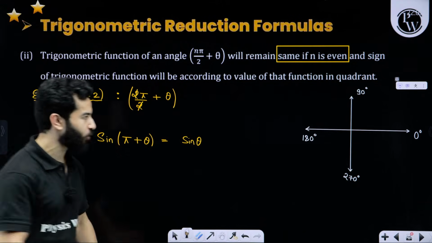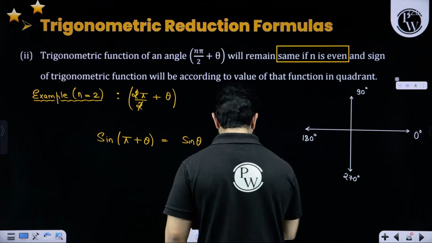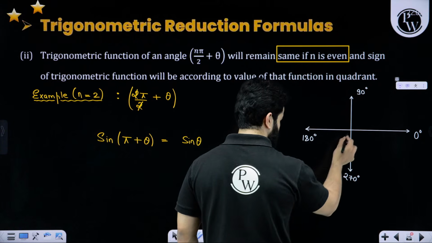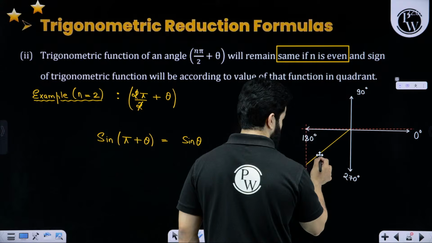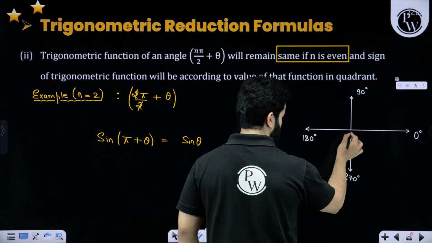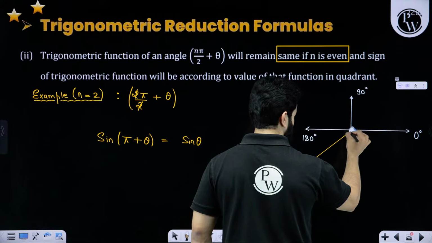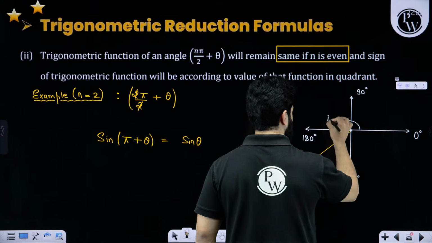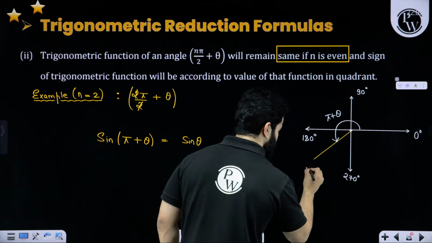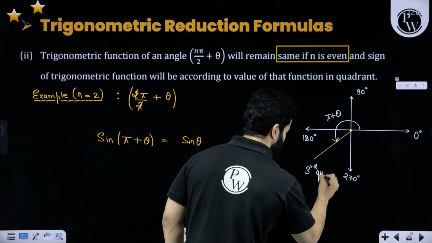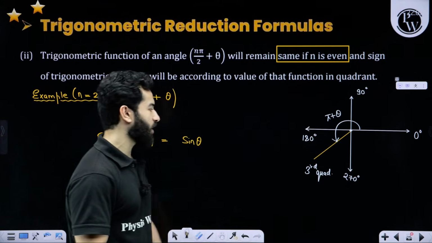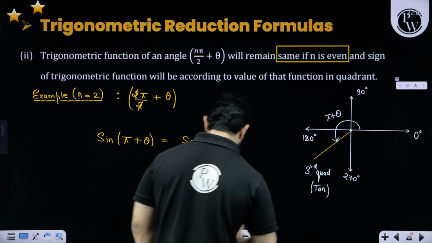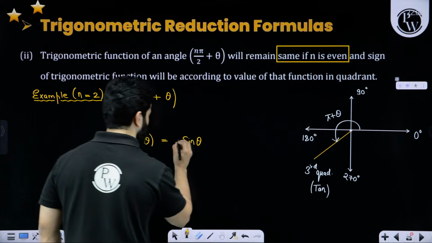So that means 180 degree is this angle. That means our line is somewhere over here. This is pi plus theta. Pi plus theta means third quadrant. Third quadrant means in third quadrant only tan is positive. This means that this is going to be negative. This is going to be minus sine theta.